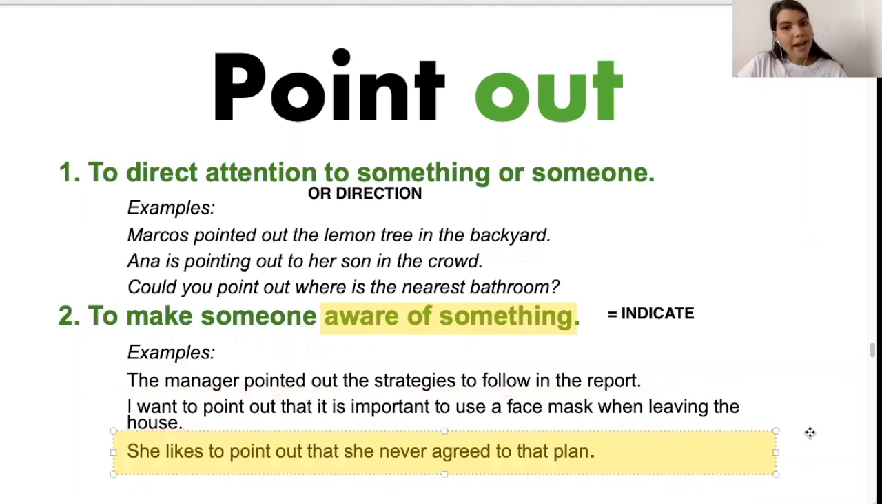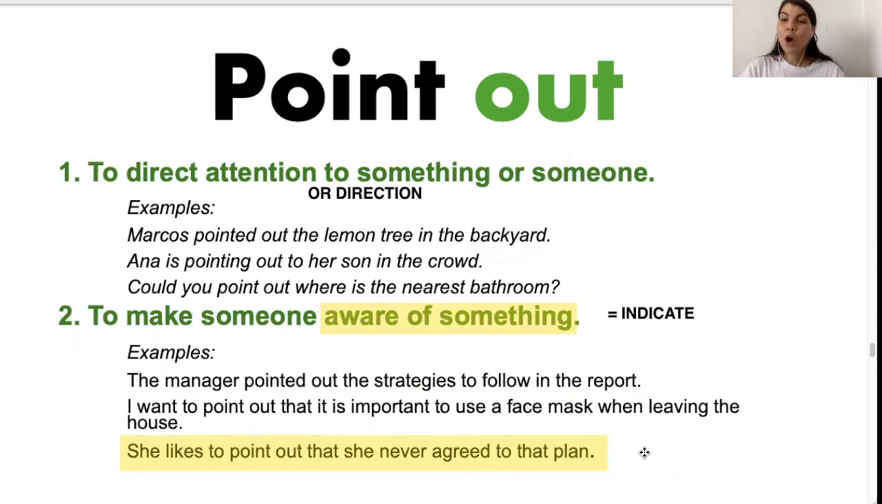She likes to point out that she never agreed to that plan. So she likes to remind people that she never agreed to this plan. She likes to indicate that she never agreed to this plan. Yeah.